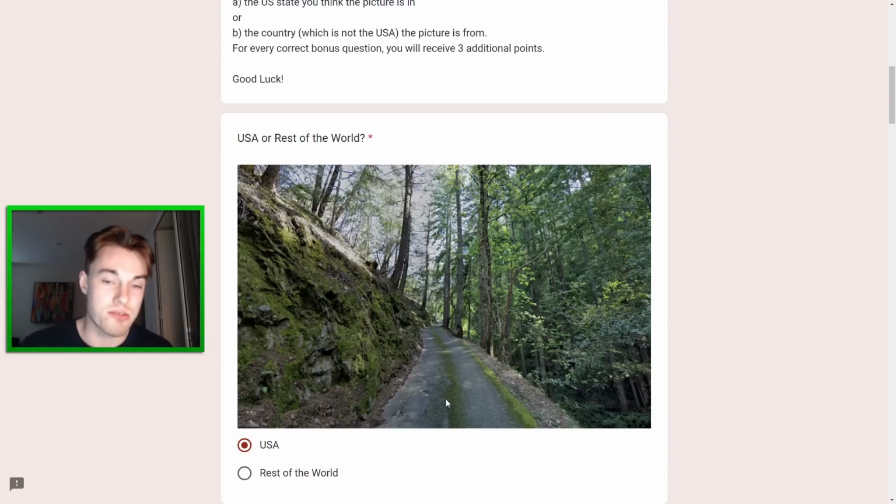I think the main reason is that something just doesn't quite feel right for Europe. It probably looks most like Austria or Slovenia, and yet I just don't see that you would see moss growing that much in the center of the road like this. It's more like something you'd see in the UK or Ireland, but I don't think these trees particularly feel like that area of the world. So I'm gonna say US here.